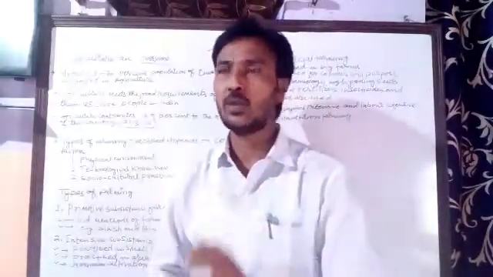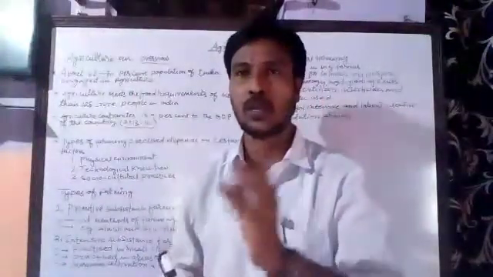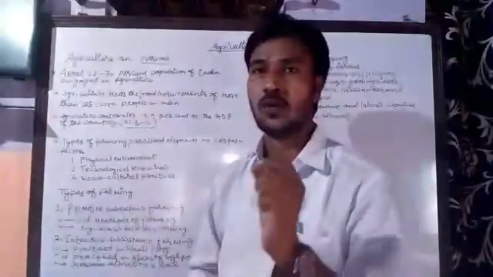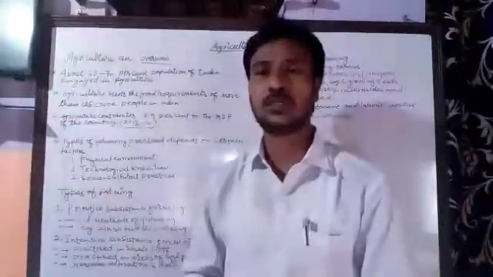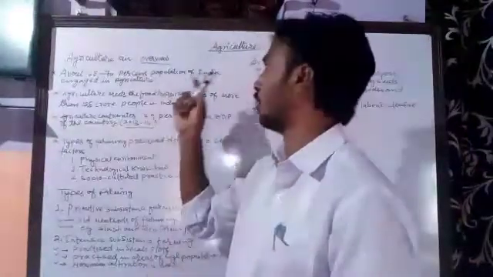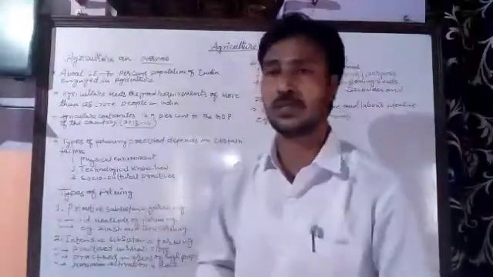Let's begin with an overview. Let's understand something about agriculture in India. So, agriculture: an overview. About 65 to 70% of the population of India are engaged in agricultural activities.